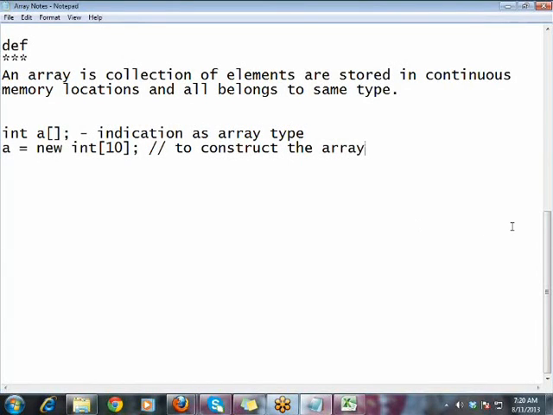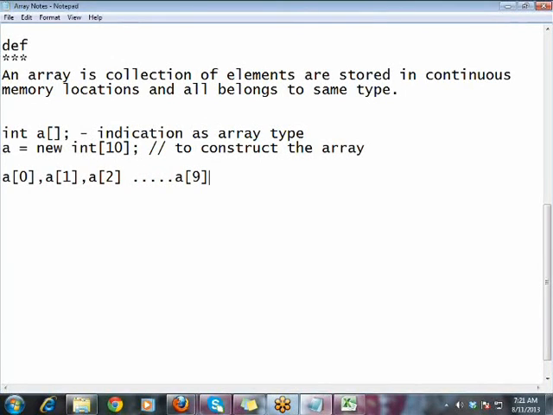To identify them, an array has an indexing position. Array indexing starts from 0, so the first value stored in the array memory you will access as A of 0. The second value you will access as A of 1. The next value, A of 2, and so on. The final value you can access as A of size minus 1, which is equal to 9. This is the final value.